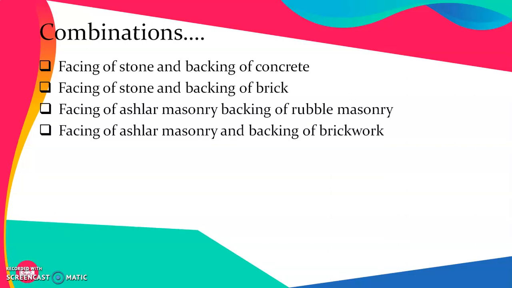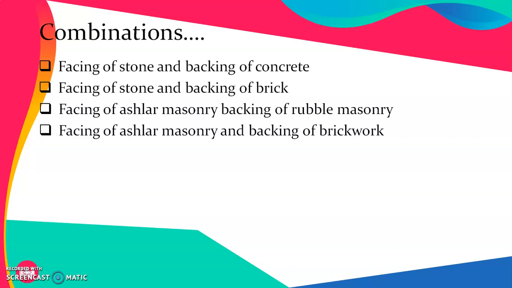Then comes the facing of ashlar masonry and backing of brickwork. In this we can have a very good look from outside, while the backing work is done with brickwork, which is once again much easier to construct, and the surface of that can be very superiorly finished as compared to stone masonry.